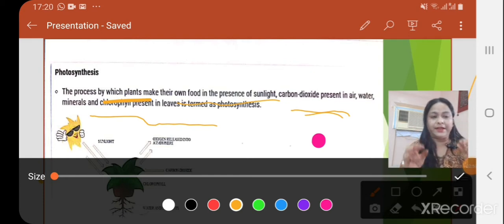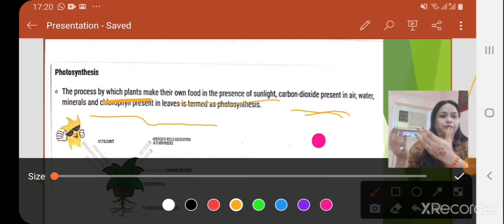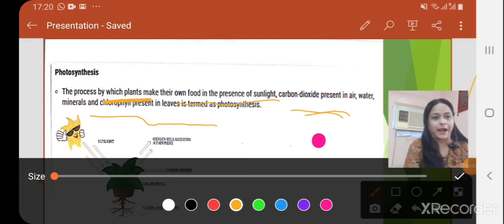Sunlight is very necessary for photosynthesis, and carbon dioxide comes from the atmosphere. This carbon dioxide is used by plants for the photosynthesis process, and it is already present in the air.